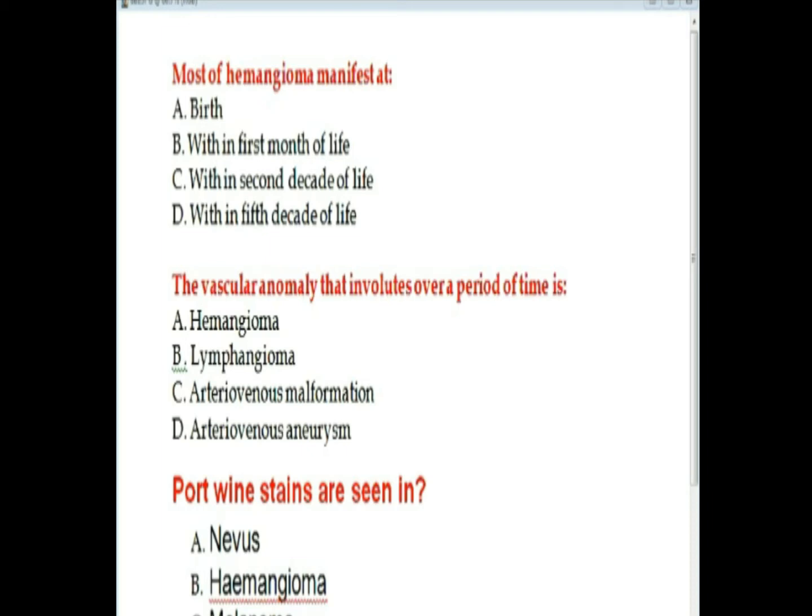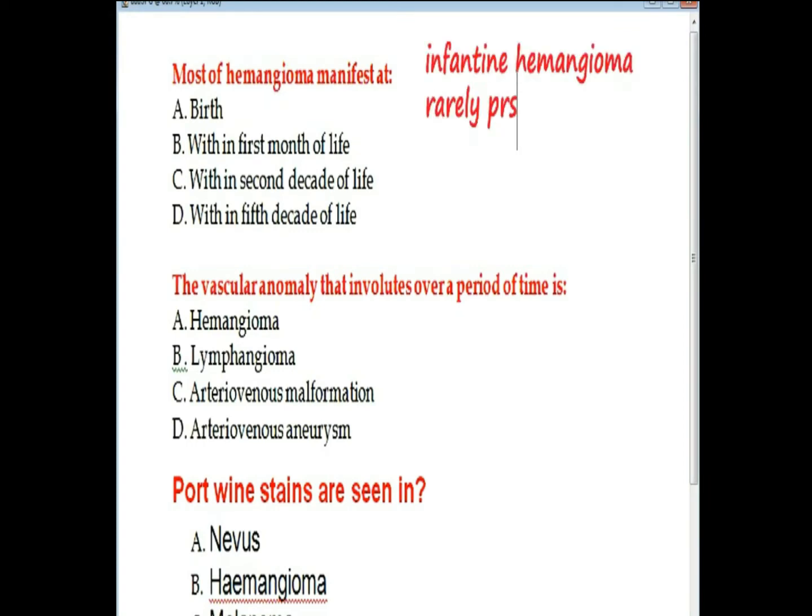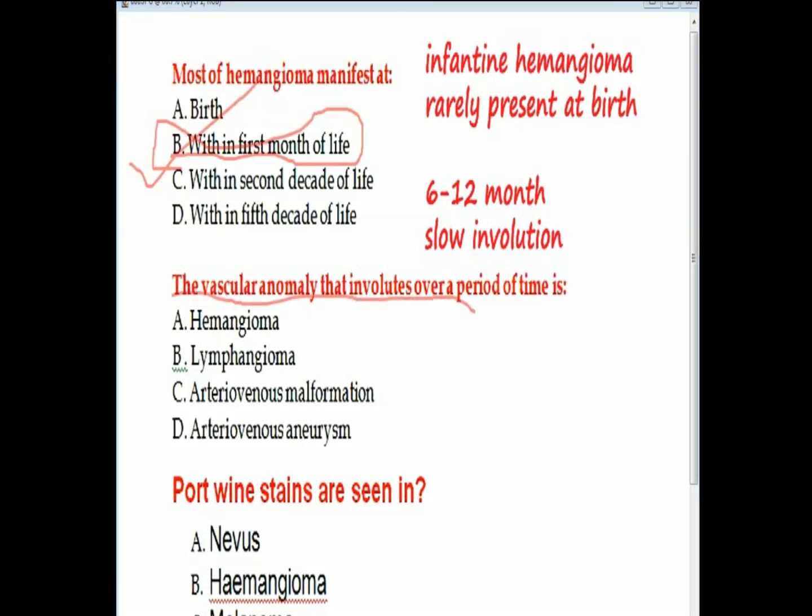Now, moving to the questions. Most of the hemangiomas manifest as, now remember, infantile hemangiomas are rarely present at the birth. So they are seen in 6 to 12 months, and after that they go into slow involution. So the answer will be within the first month of life. The vascular anomaly that involutes over a period of time, remember, it is hemangioma.